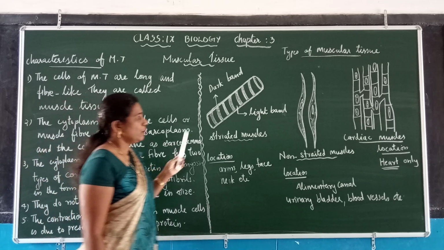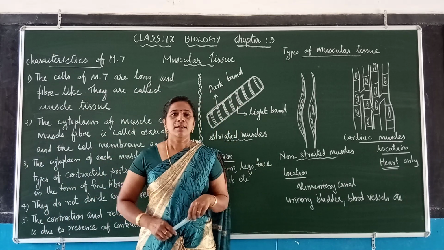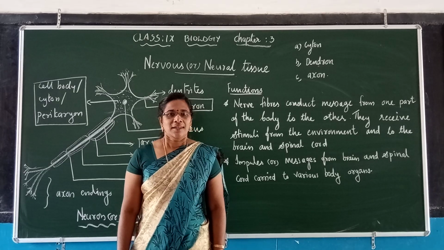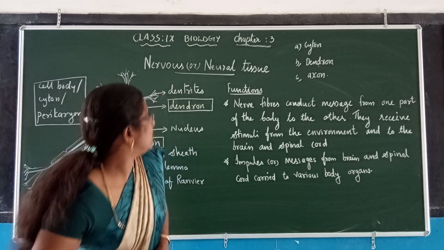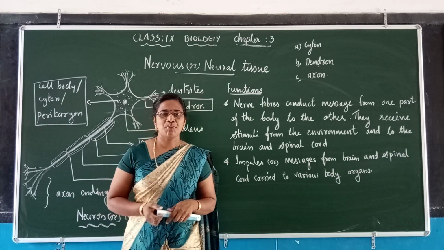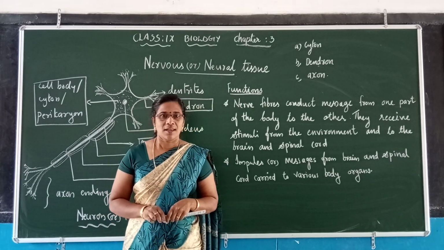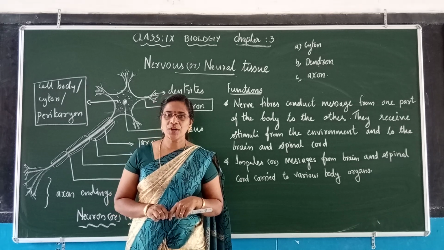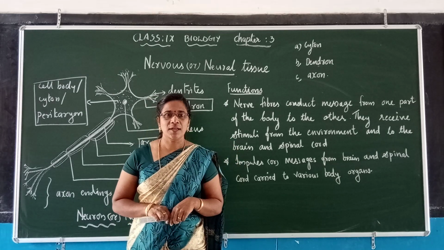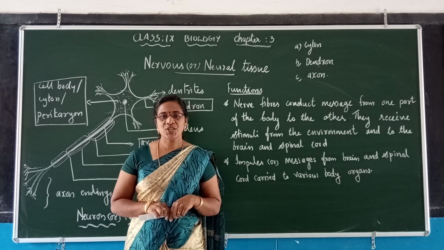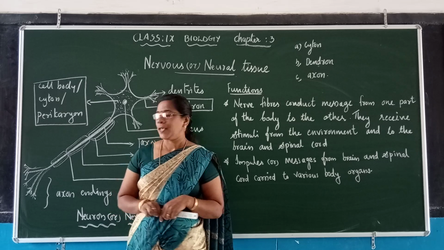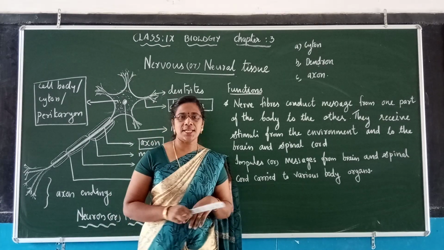Now next we are going to learn nervous tissue. Nervous tissue, or neural tissue, is made up of specialized elongated cells called neurons or nerve cells.